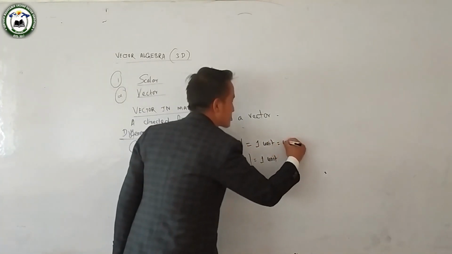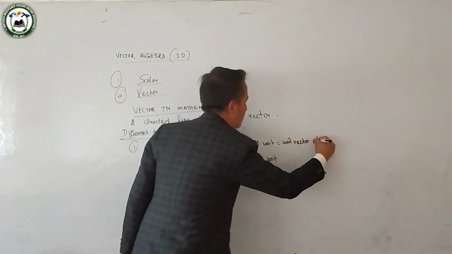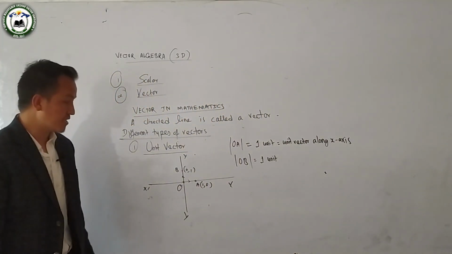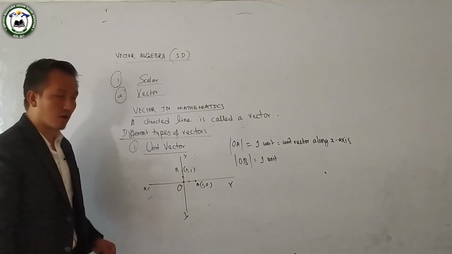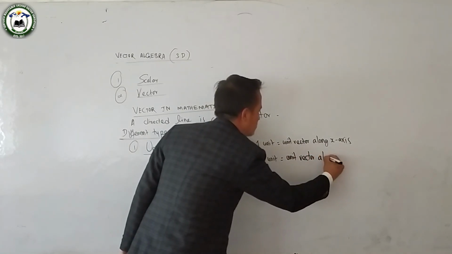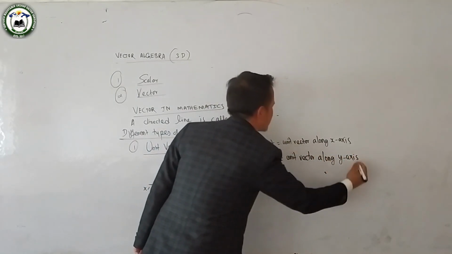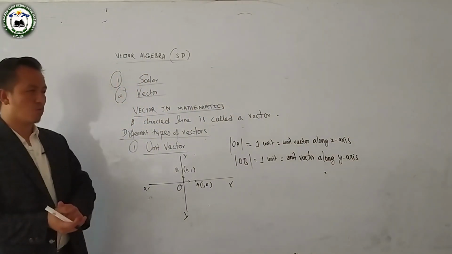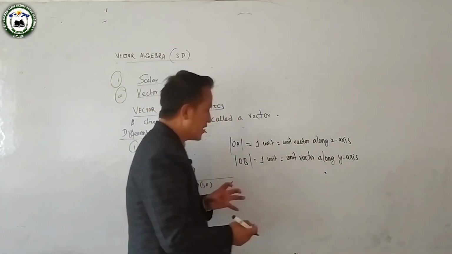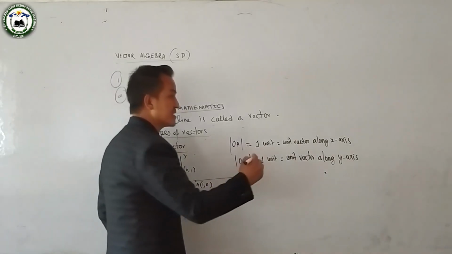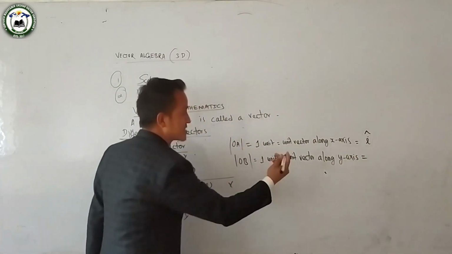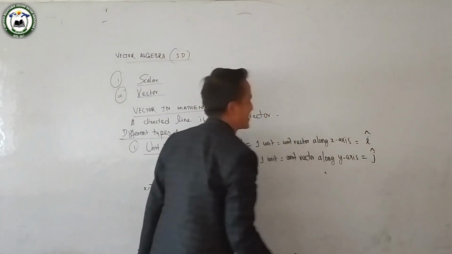This is called the unit vector along the x-axis. And OB, whose magnitude is 1, is called the unit vector along the y-axis. In vectors, the unit vector along the x-axis is denoted by i cap, and the unit vector along the y-axis is denoted by j cap.